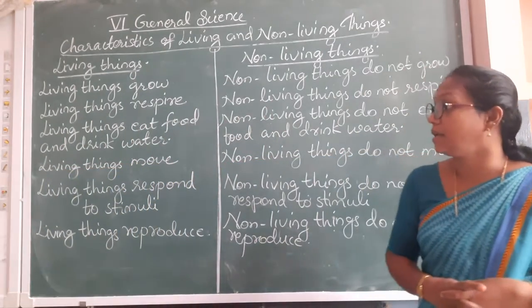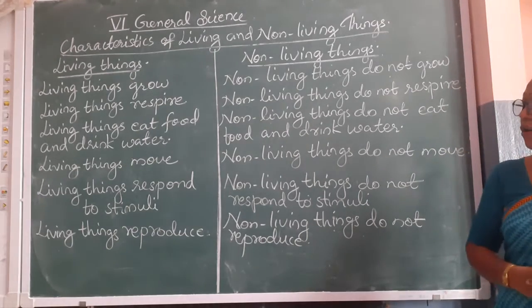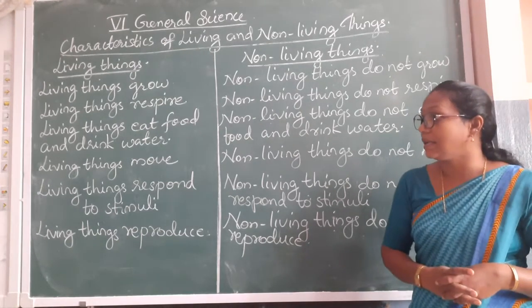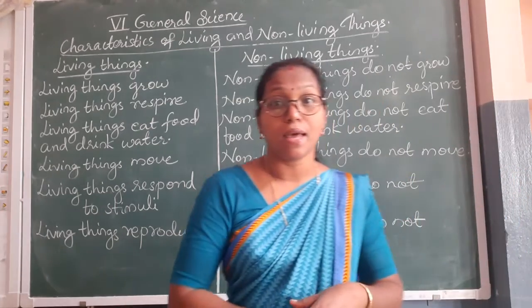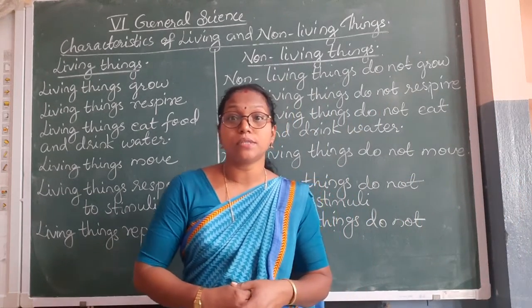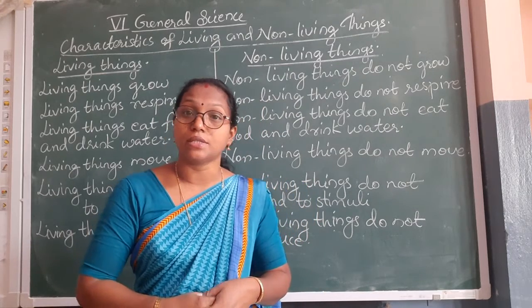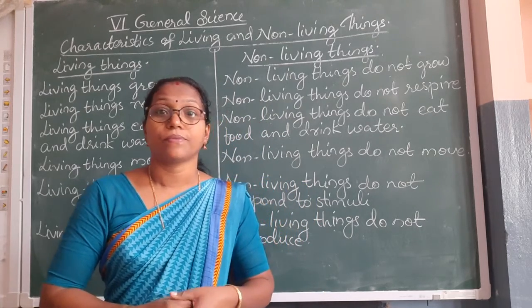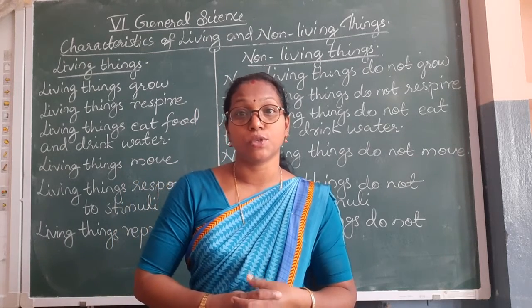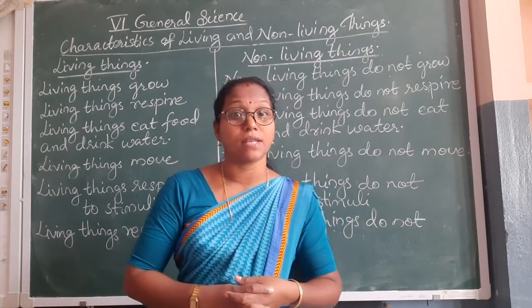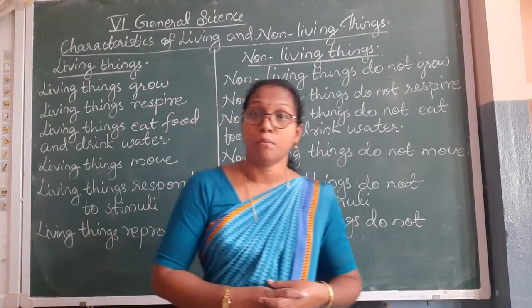Students, the next characteristic of living things is that living things move. The plants, their roots grow towards water in the soil. Their branches grow towards the sunlight. So they show movement. We can say that the living beings move.